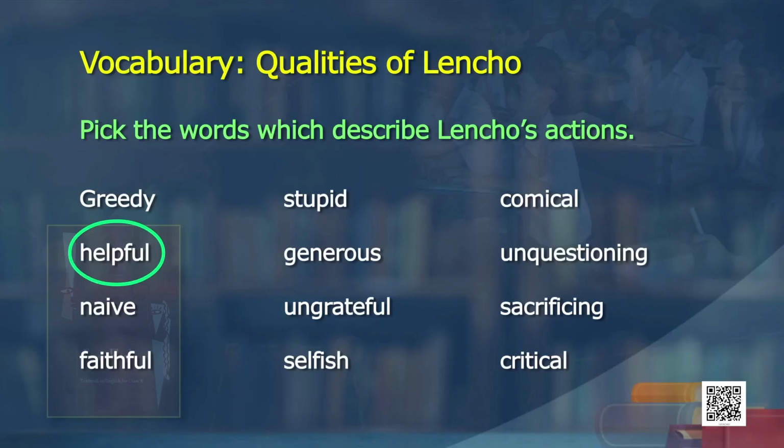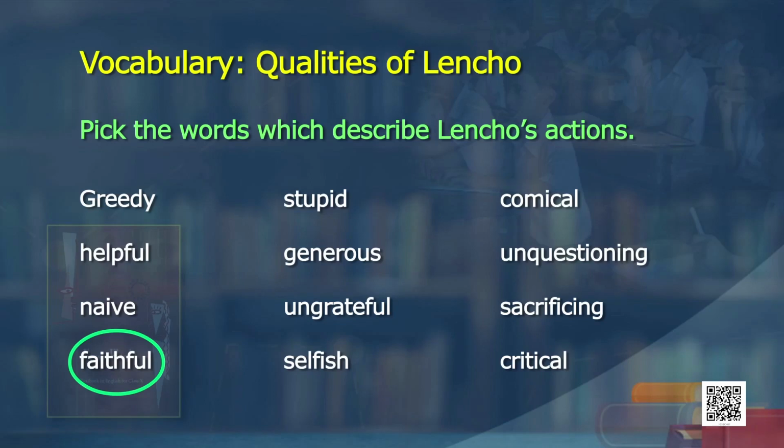Was he helpful? Yes, he was helpful to his family and others. Fine. Was he a knave? Yes, he was naive. Why? Because he had faith in God. Having faith in God is not naive, but he wanted to convey his blind faith. He thought that God would send him something. So, was he faithful? Yes, he was faithful. Definitely.